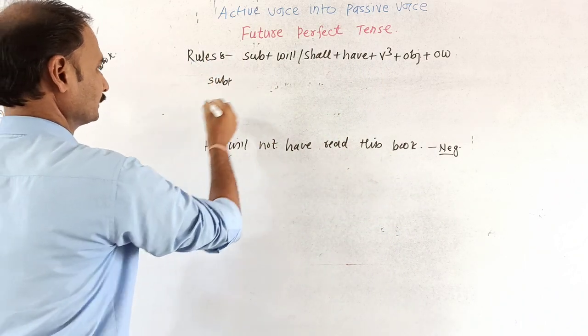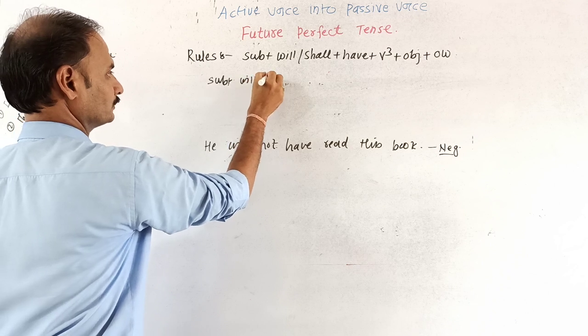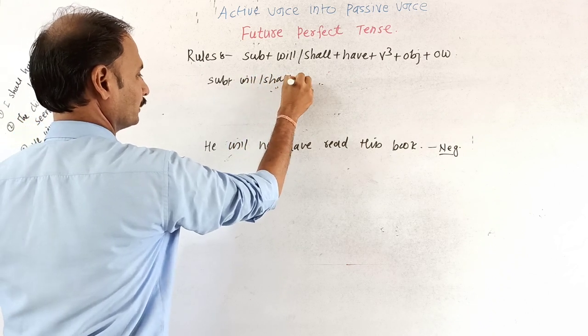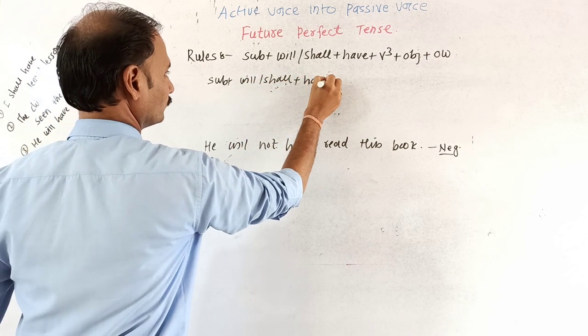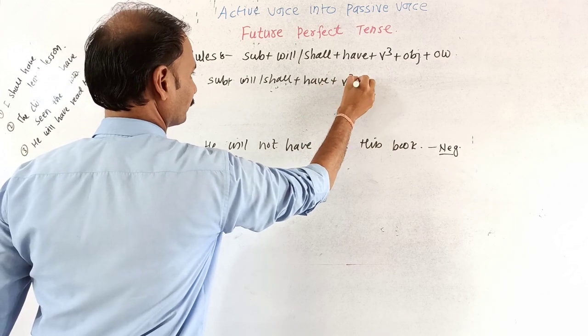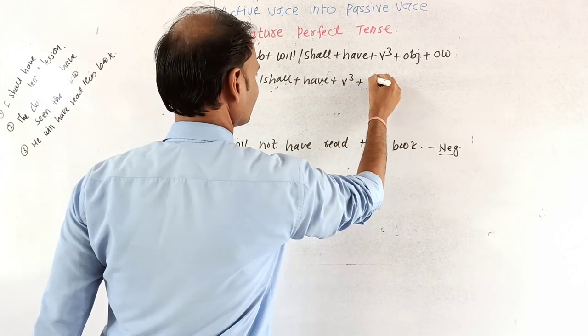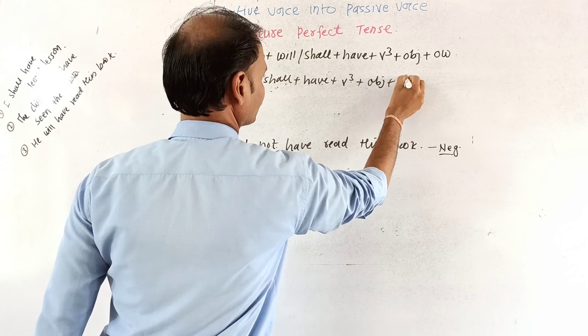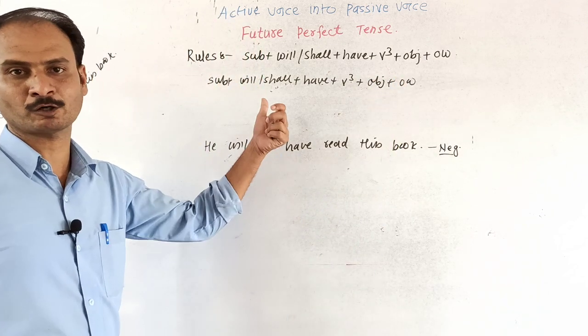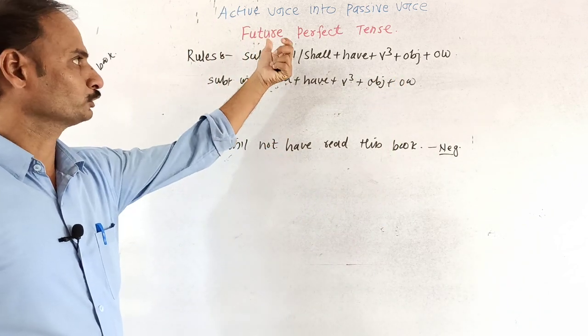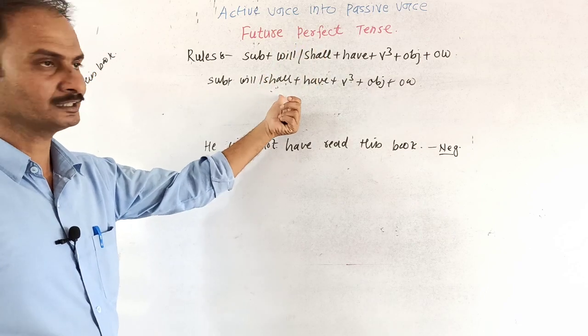Subject plus will or shall plus have plus third form of verb plus object plus other word. This is the structure for the future perfect tense.